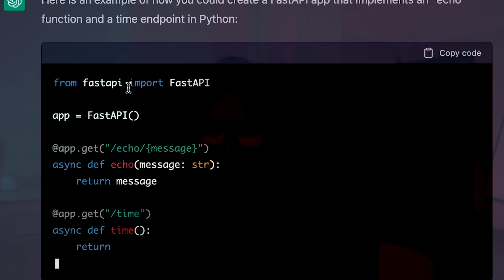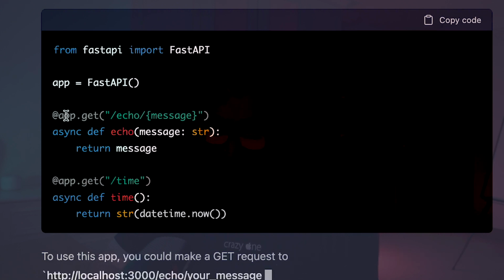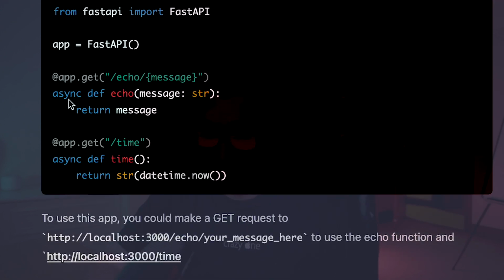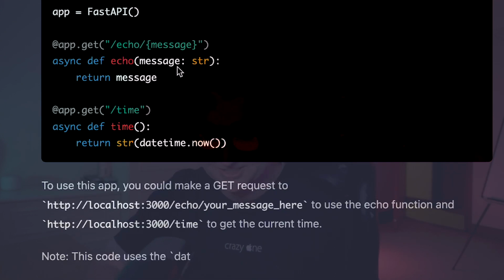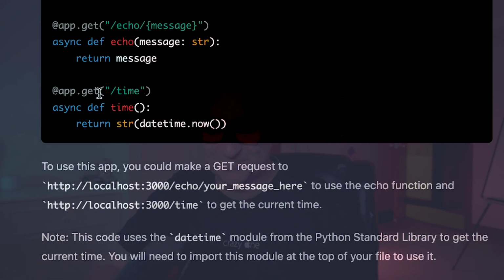So from fastapi import FastAPI, app equals FastAPI. There it's using a decorator for echo message. Here's an asynchronous echo function, message of type string, return the message, and here's my time function, returning a datetime there. Now, I'm going to be honest, I would have to put that into Python to know if that works, because my Python is terrible, but it kind of feels as if it's okay, so I think that's pretty good. But that opens probably the second scenario that I'm going to see with generative AI code, is that